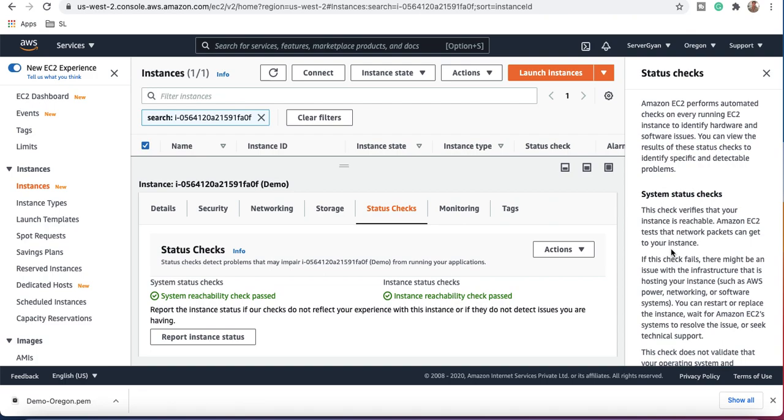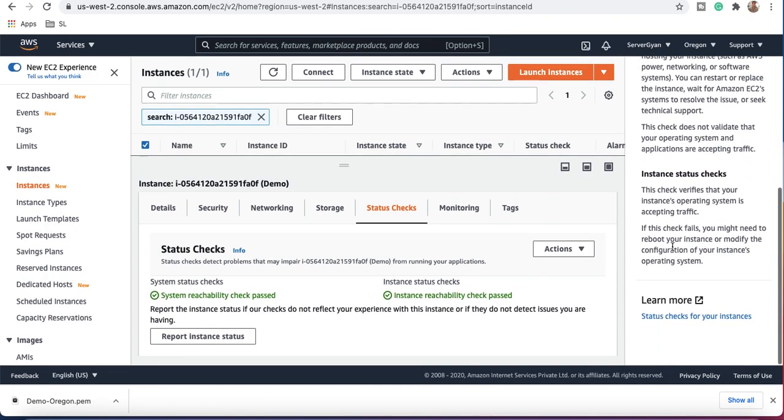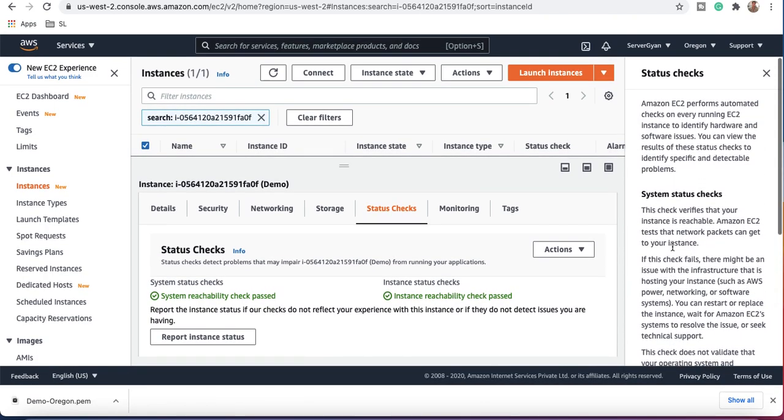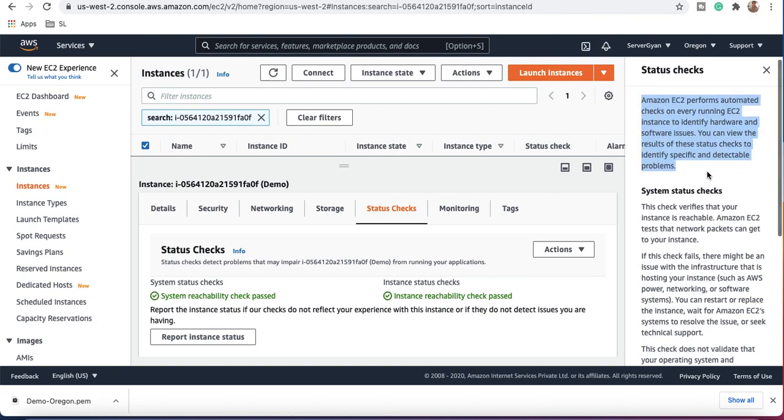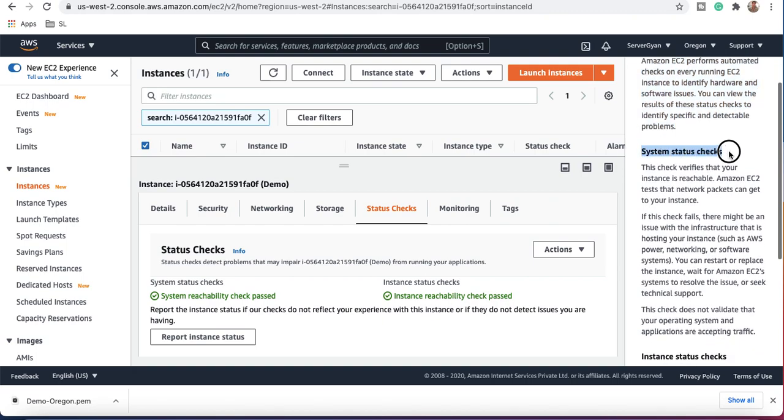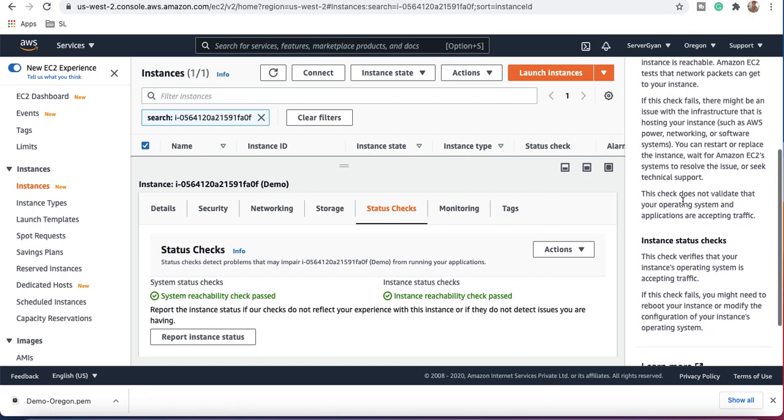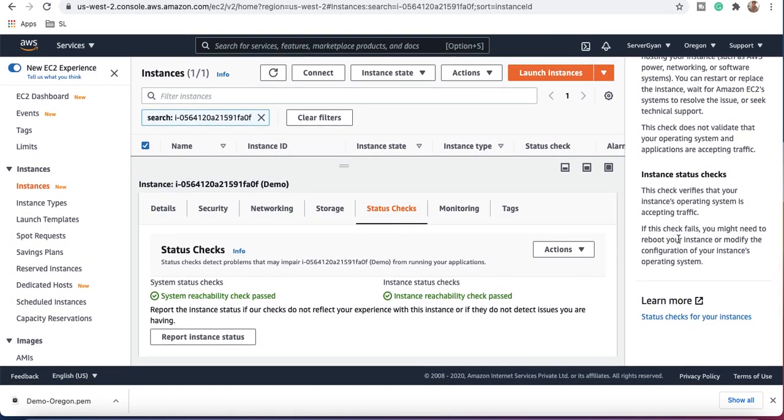If we want to check the information here, what information is available? The status check is going to let you know about the status of your hardware. System status check: this check verifies that your instance is reachable. Amazon EC2 tests network packets to see that they get to your instances. Then, instance and system checks are both available here.